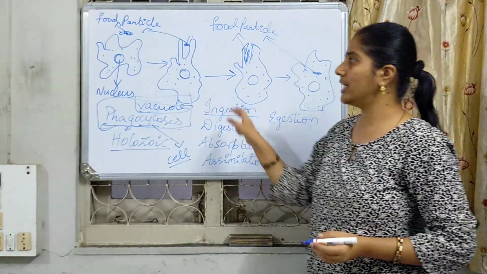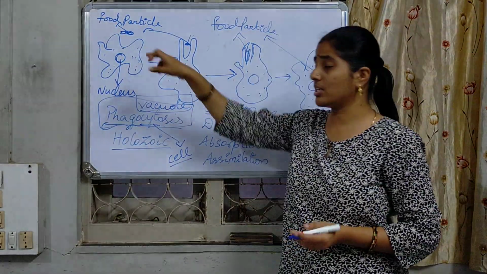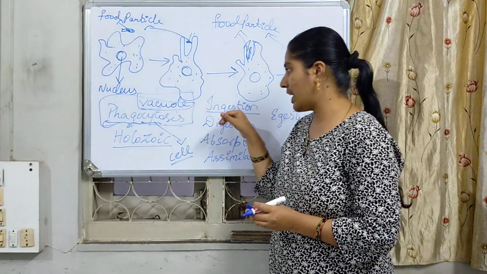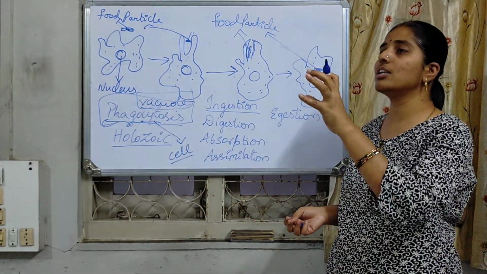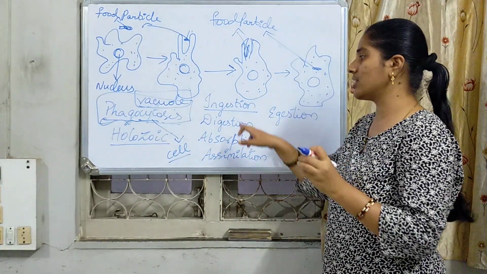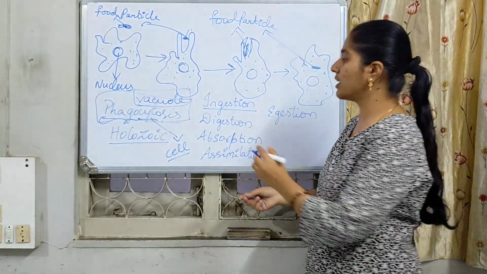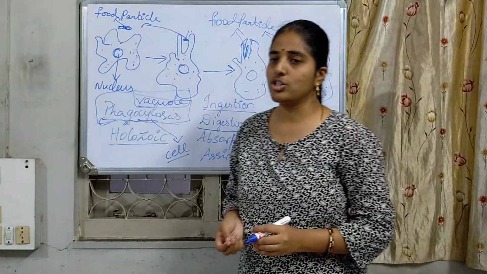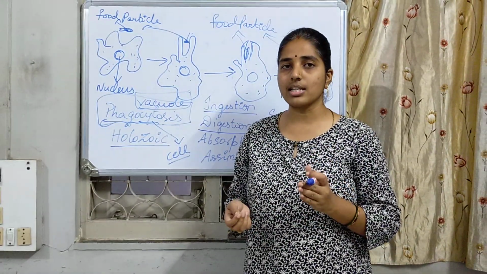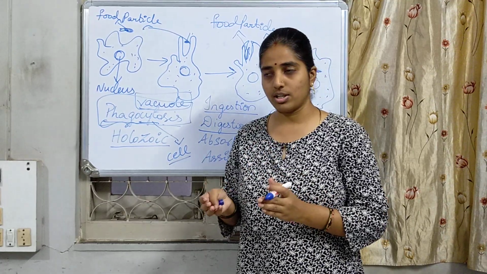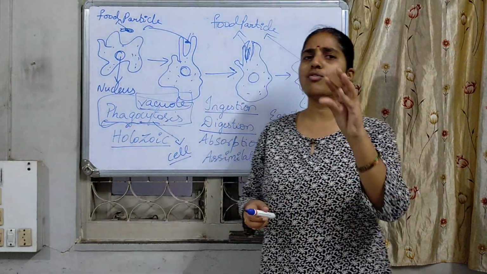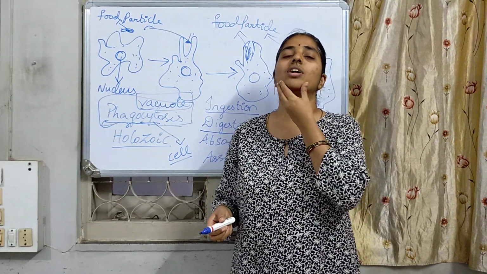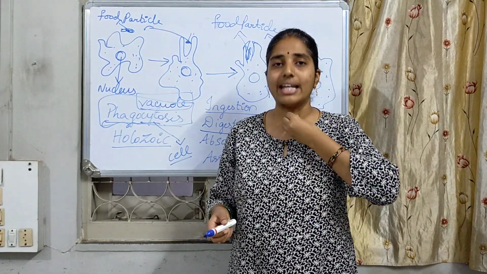In ingestion, the food particle which is present is going to be taken in by the amoeba. How the food particle is taken, that is called ingestion. After that, coming to the digestion. In the digestion process especially, the digestive enzymes are going to be present. Whatever the food material, in human beings we chew it and take it inside.